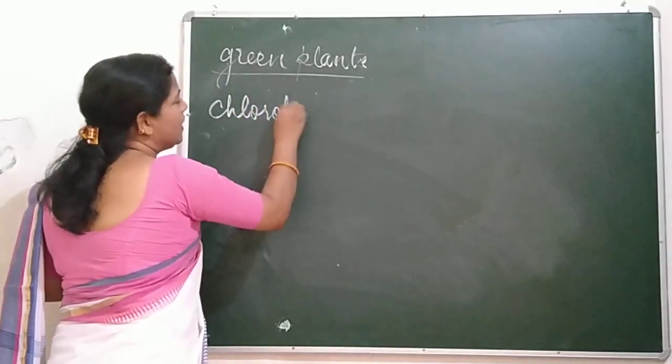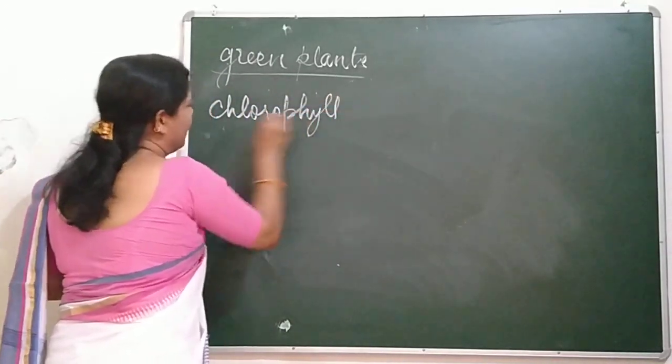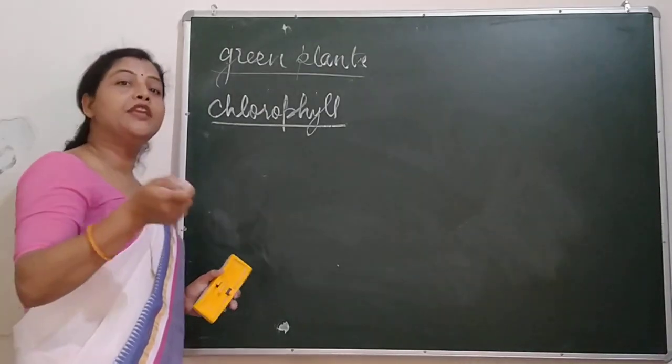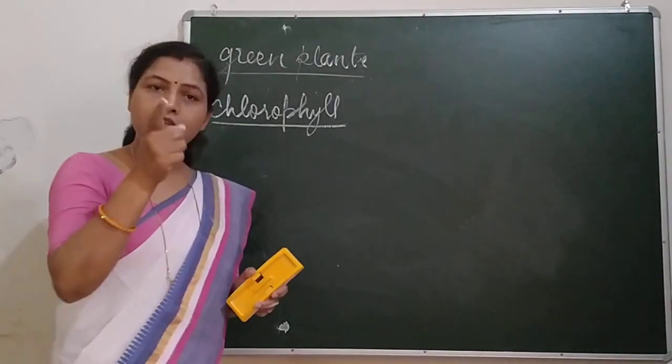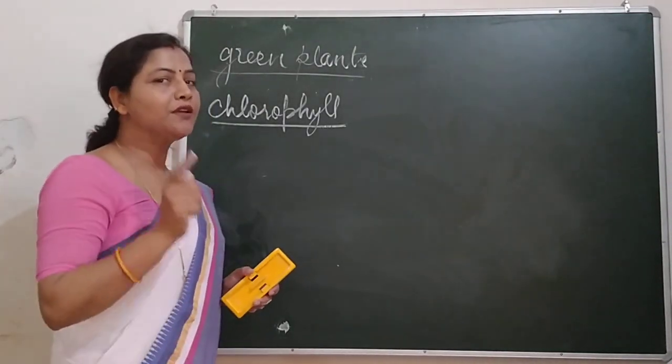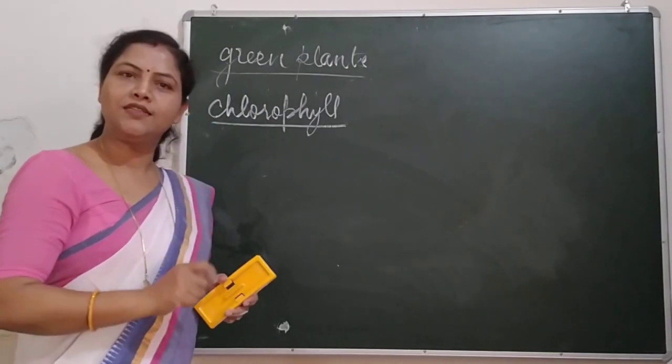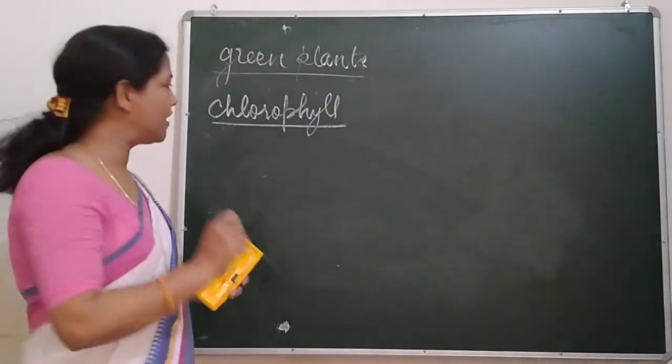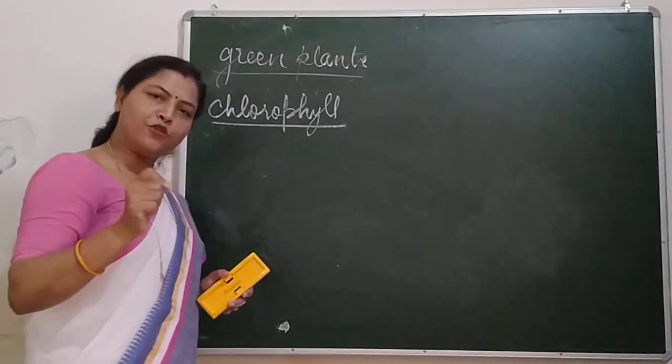What is this next one? The next one is chlorophyll. This chlorophyll is the green pigment found in the leaves. That is why the color of the leaves is green. This is the reason. The color of the leaves is green because of the presence of chlorophyll.